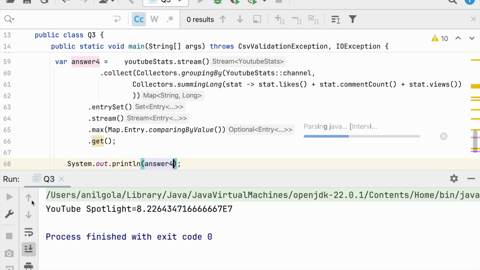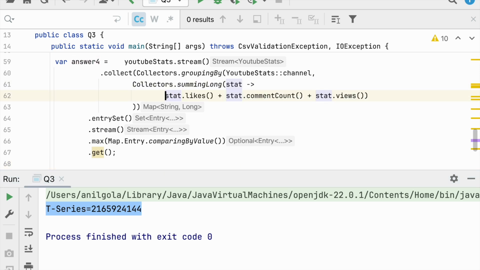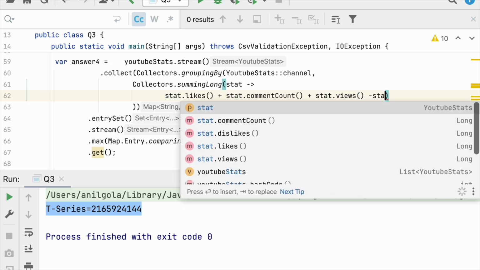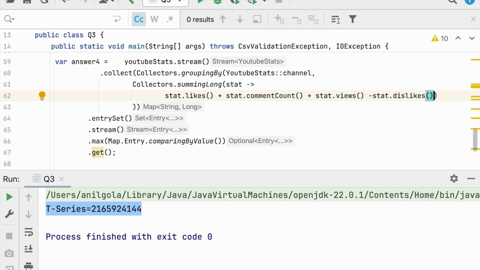Let's see the result now. The result is T-Series again. T-Series and YouTube Spotlight are very popular YouTube channels in India. Now sometimes the question could be that I want to see positive engagement on the video. Of course I need to sum likes, comment counts and views, but the dislike factor I want to subtract here, because a dislike is a negative engagement of the audience.